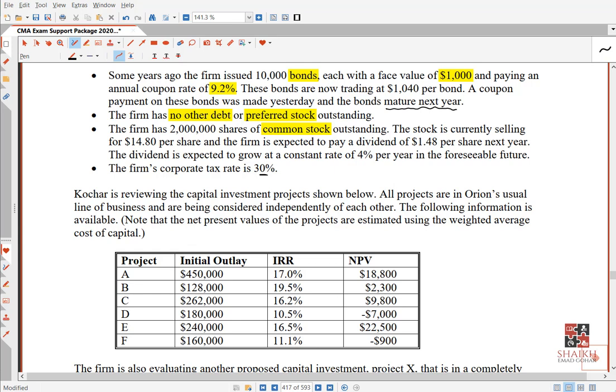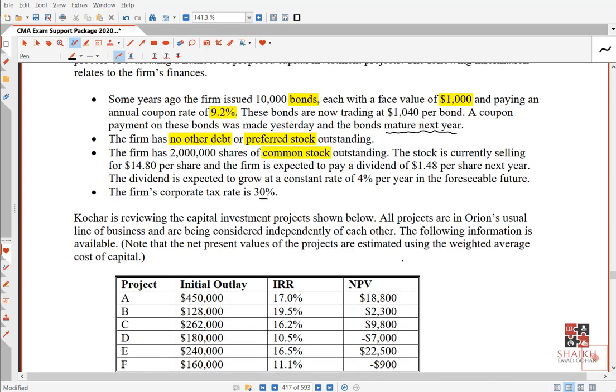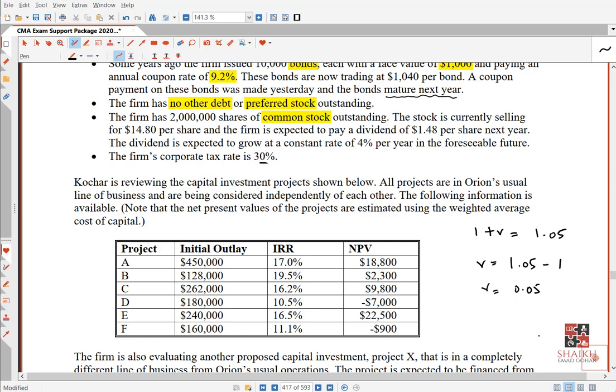It is 1.05, right? So 1 plus r is equal to 1.05. Now I need r. To get r, I will take this 1 to the other side, so that will become 1.05 minus 1. So r will be 0.05. And 0.05 means what? How much in percentage if I want to write in percentage?